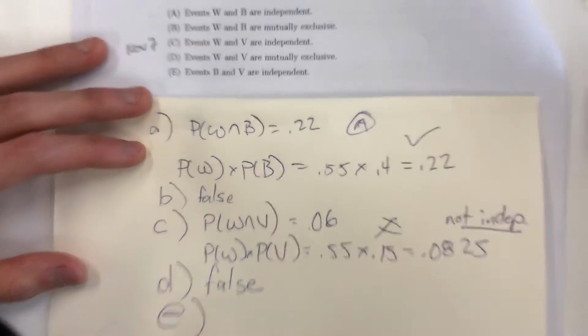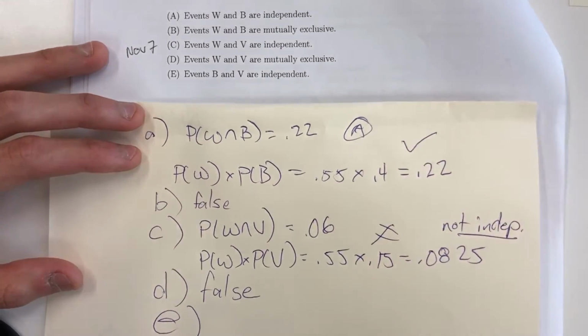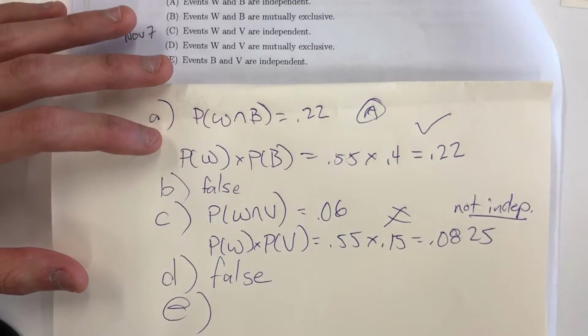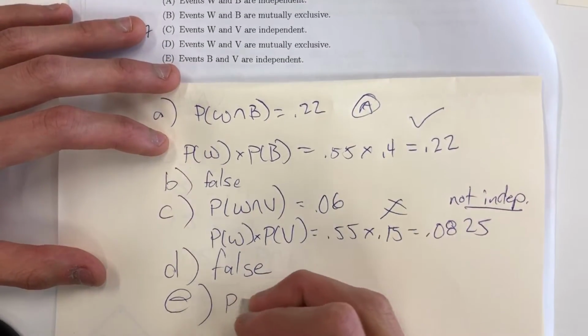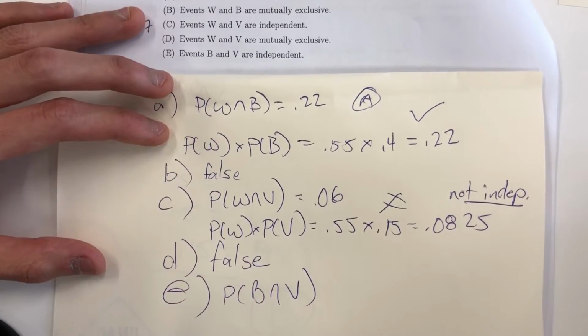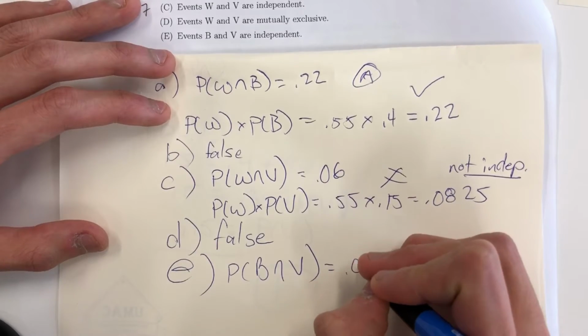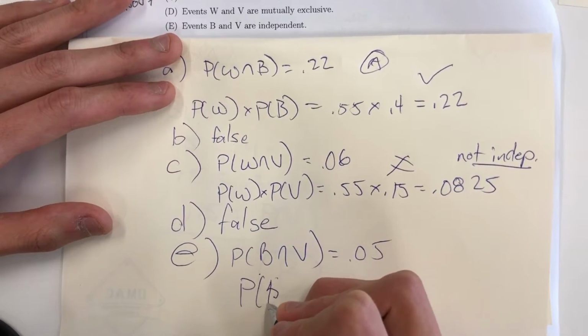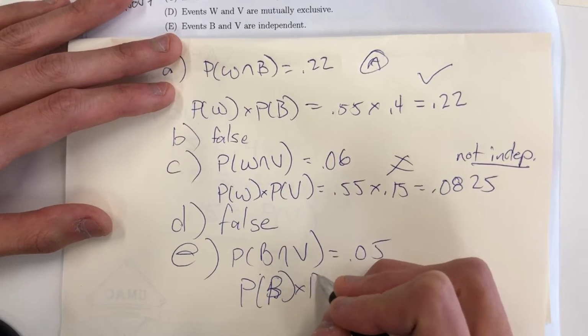Let's check E. Events beer and vodka are independent. The probability that they buy beer and vodka is 5%. Let's see if the product of their individual probabilities gives us 5%.